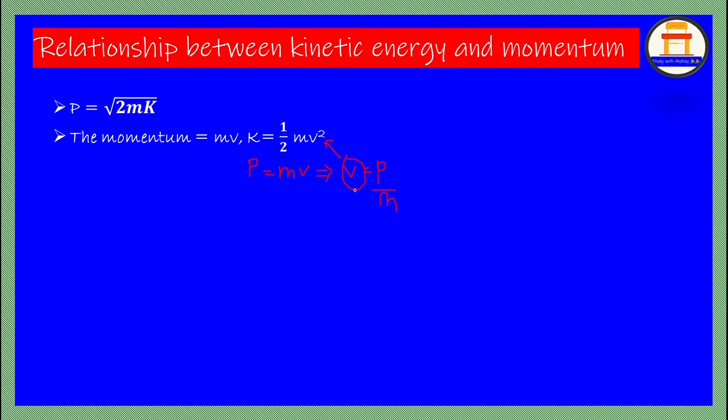When you take it on the other side, K into 2m, so it will be 2mK. You can see over here. Okay, that you will get, and P square will be there, so in order to get the P value, take the root of this. So we will get this expression. Okay, hope this is clear. Yeah, let's move ahead further.